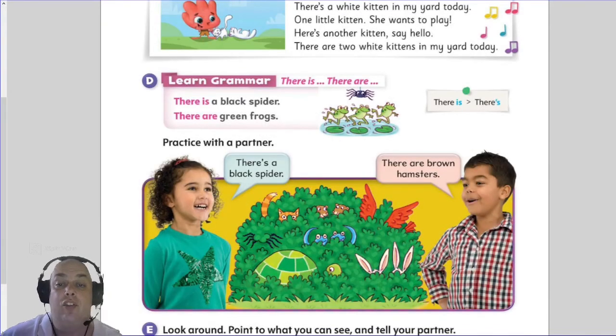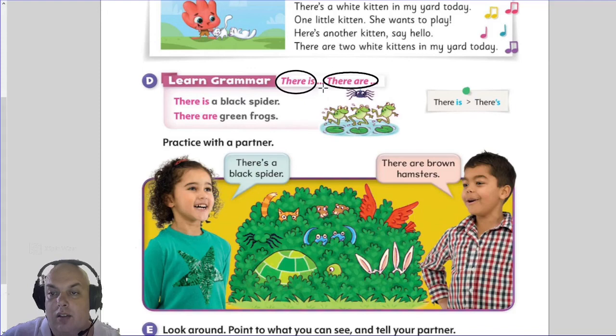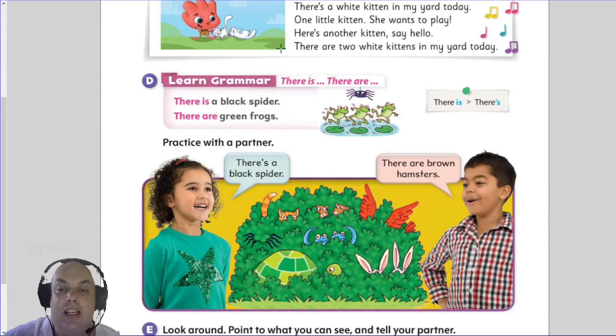Okay, now this will also be in your assessment. So we're going to talk about there is and there are. Now when do we use is and when do we use are? If there is only one, we use is.